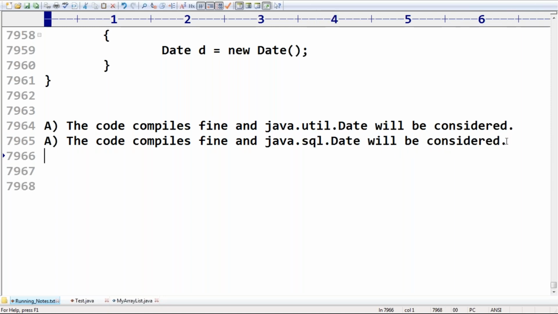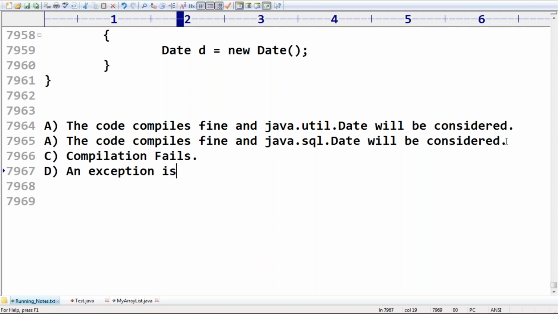Next, compilation fails. Next, an exception is thrown at runtime. Can you please confirm which one is valid?